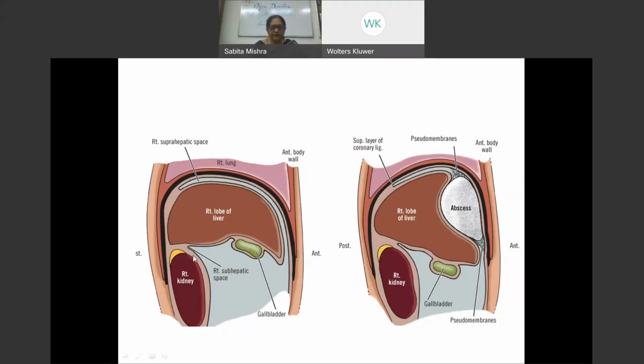And this space that we see out here between the liver and the kidney is called the hepatorenal pouch, because it's a potential site where fluid can accumulate in a supine position. And if you look at this picture, you see that in the subphrenic space on the right side, there is an abscess. If it is not contained, the fluid or the pus can go inside, and it can lead to severe conditions which